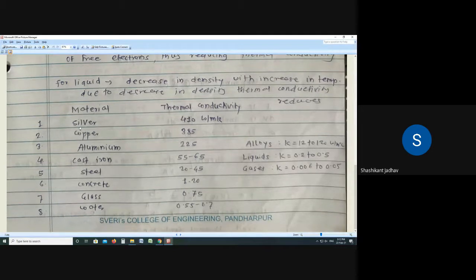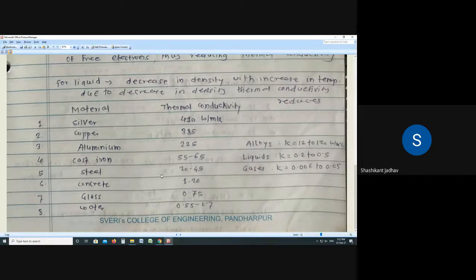So for silver, what is the thermal conductivity? 410 watt per meter Kelvin. Then what is the thermal conductivity of copper? 385. Then what is the thermal conductivity of aluminium? 225. Then what is the thermal conductivity of cast iron? 55 to 65. Then what about the thermal conductivity of steel? That is 20 to 45.